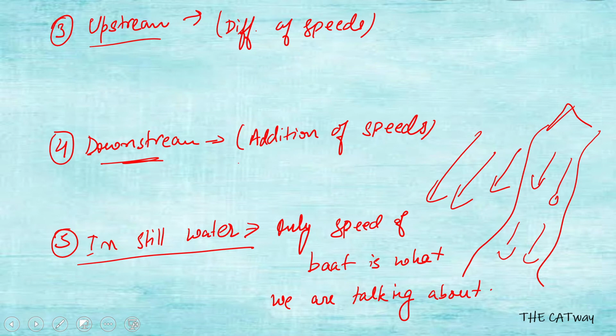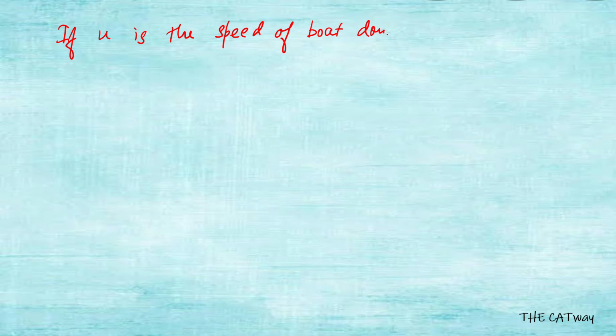Let's say that u is the speed of the boat downstream and v is the speed upstream.